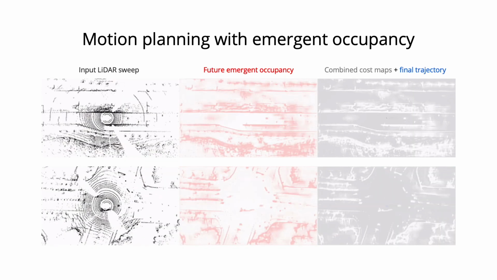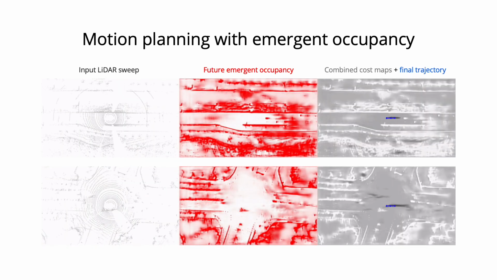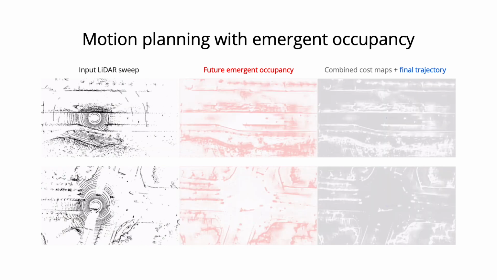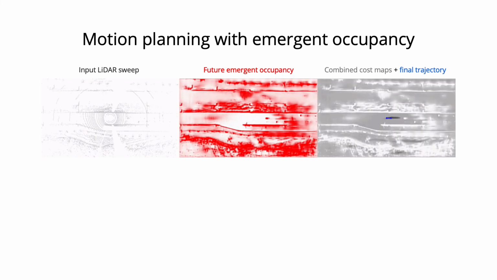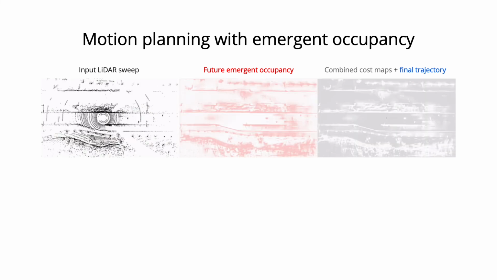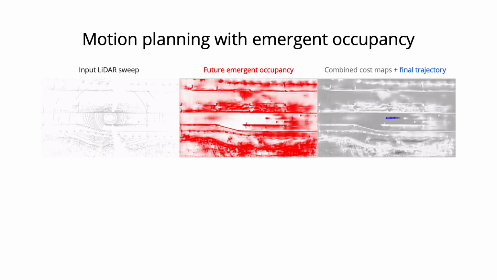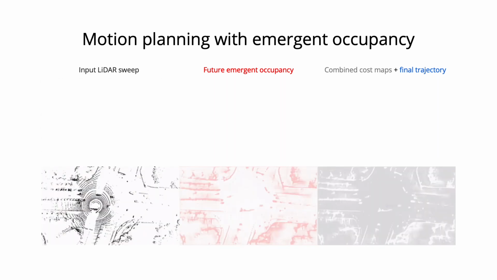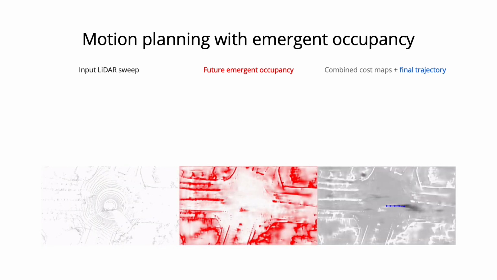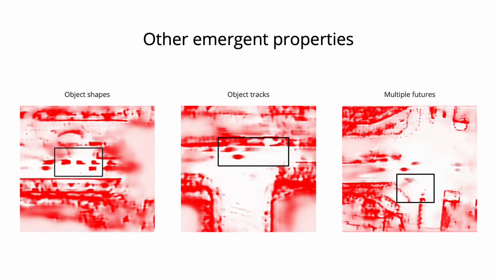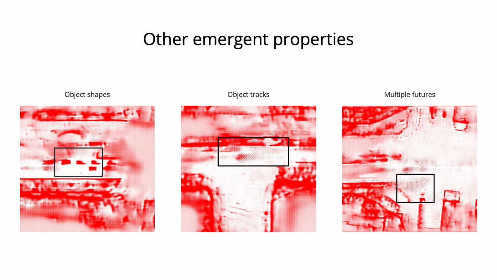Here, we show the emergent occupancy, final cost maps, and the best motion plan predicted by our method. In the first example, our output motion plan decelerates the ego vehicle to avoid crashing it into the car ahead. In the second example, we output a motion plan that successfully navigates through an intersection. We additionally see that object shapes, tracks, and multiple futures emerge in our occupancy-like representation.